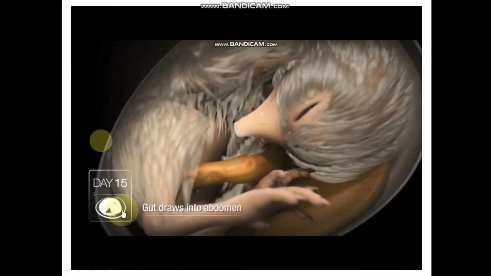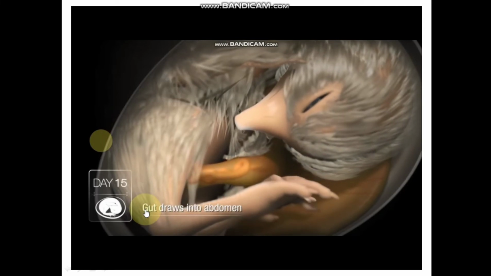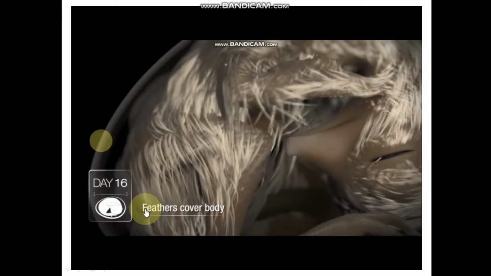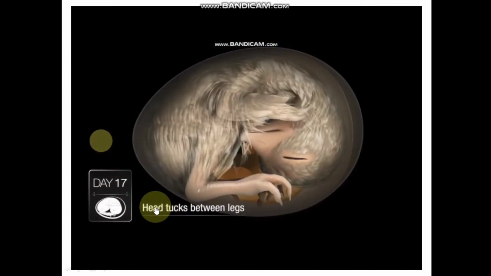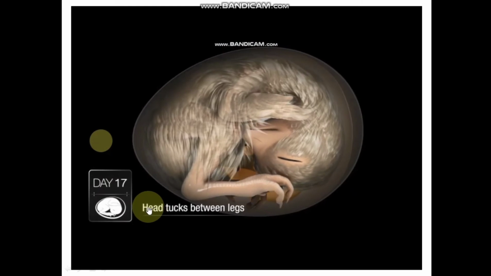In day 15, gut draws into abdomen. Gut means digestive tract. In day 16, feathers cover body. In day 17, head tucks between legs.